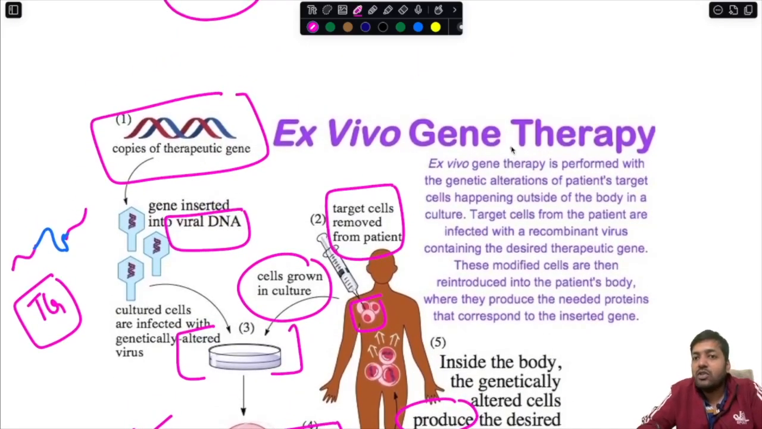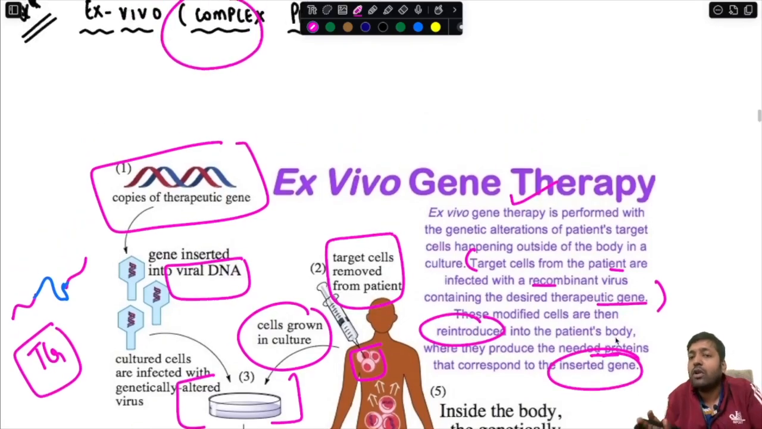So ex-vivo gene therapy is performed with the genetic alteration of the patient's target cells happening outside of the body in a culture. Target cells from the patients are infected with a recombinant virus containing the desired therapeutic gene. These modified cells are then reintroduced into the patient's body, where they produce the needed proteins that correspond to the inserted gene, and therefore they restore cell function.